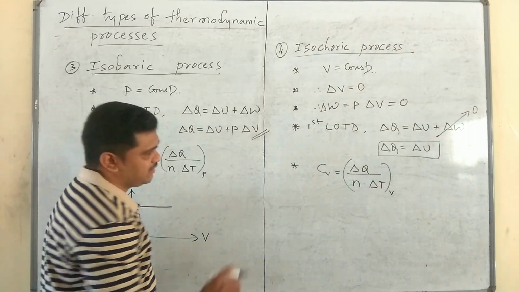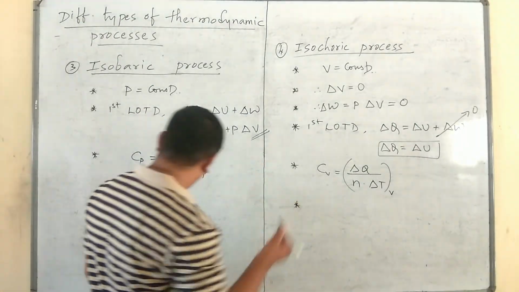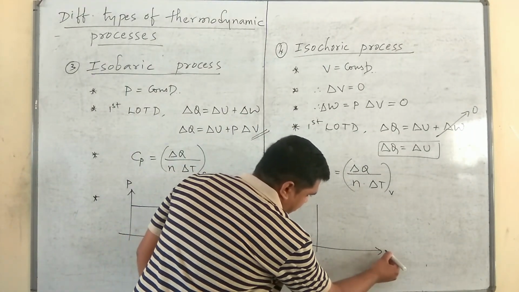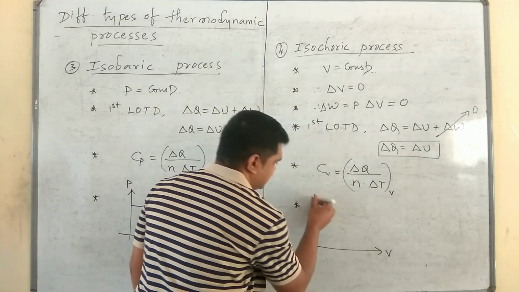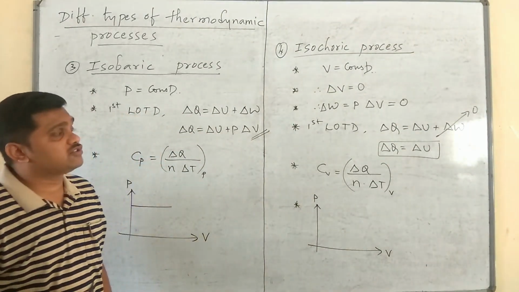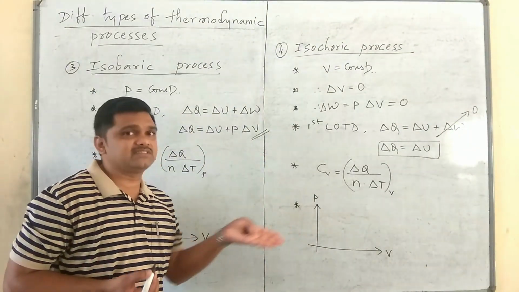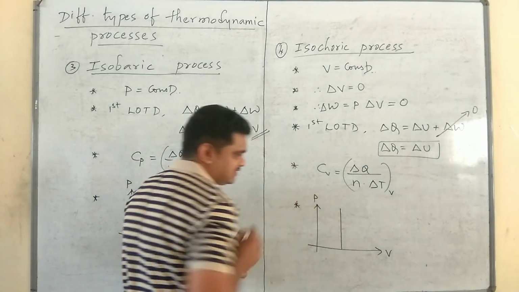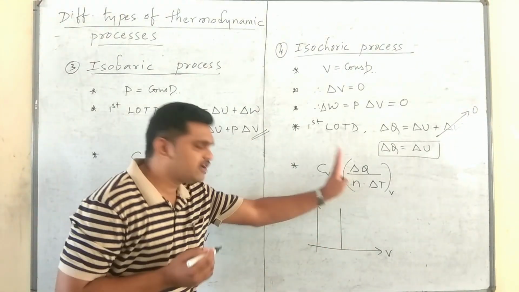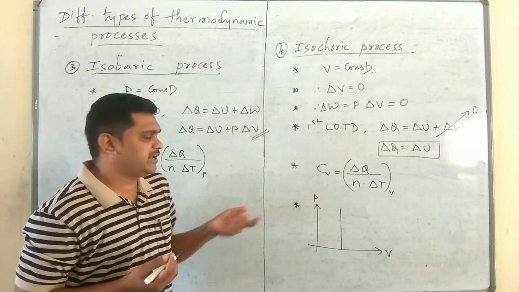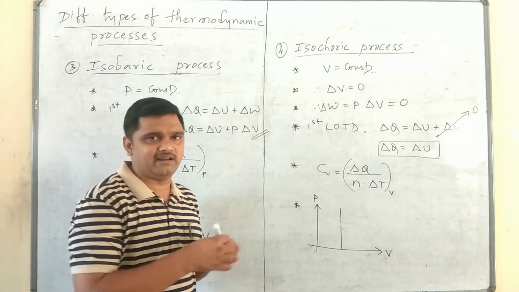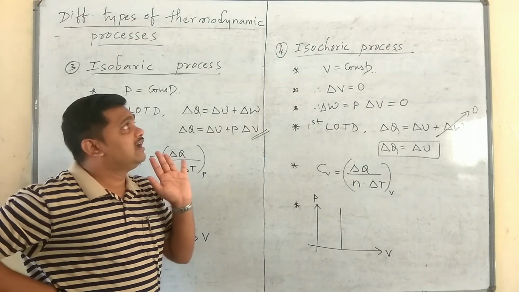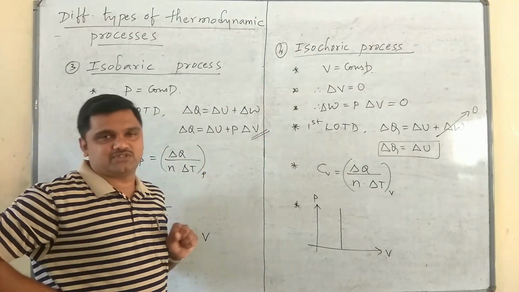Finally, for the graphical representation, since in an isochoric process volume is constant, we take it like this. Volume is fixed and pressure, temperature and so on vary. Such a process is called an isochoric process.